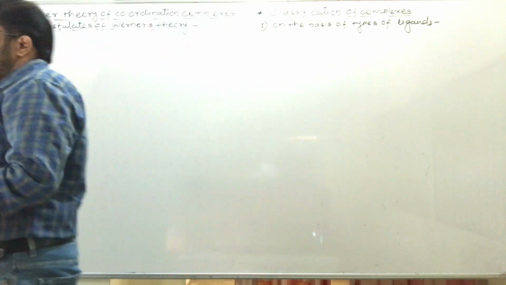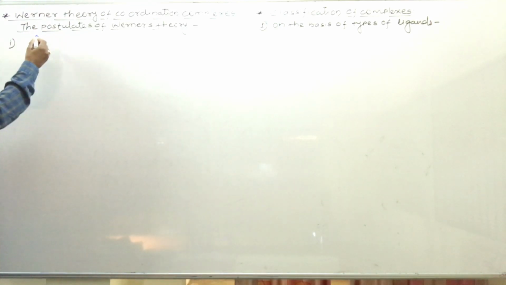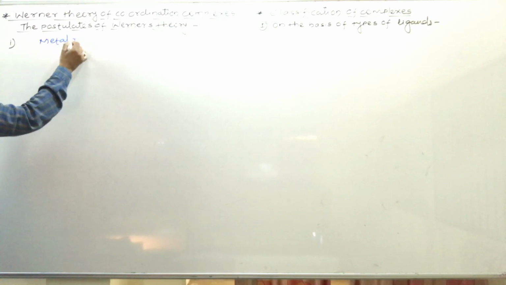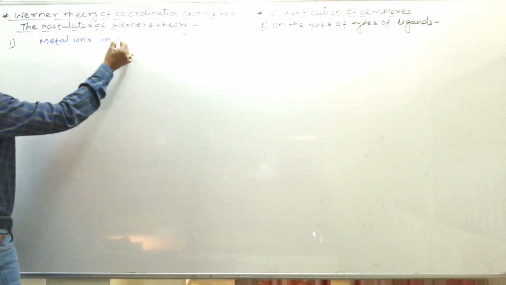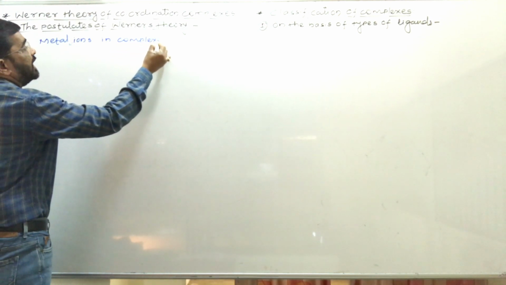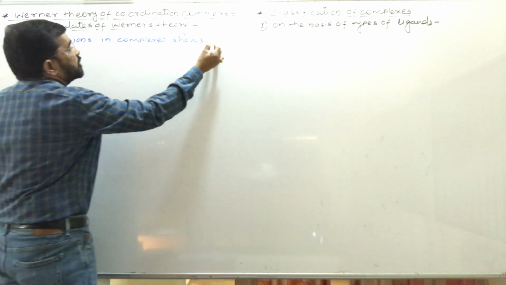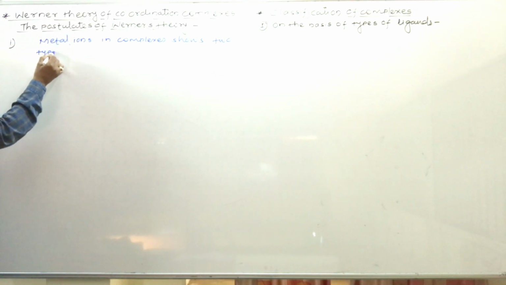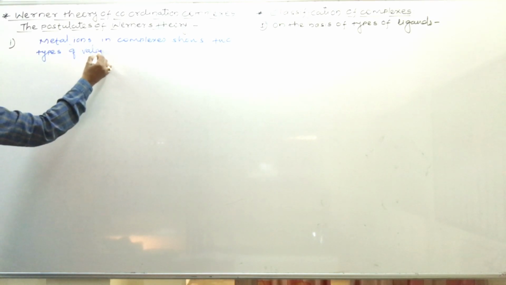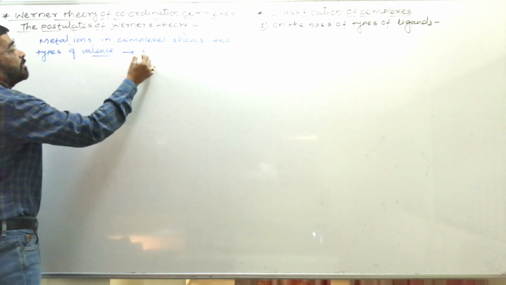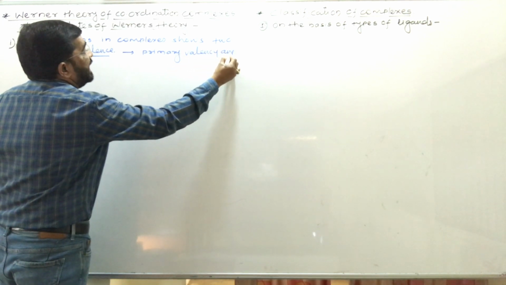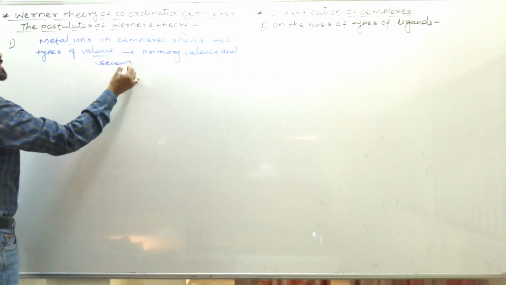The first postulate: unlike metal salts, the metal ions in complexes show two types of valence, that is the primary valence and the secondary valence.